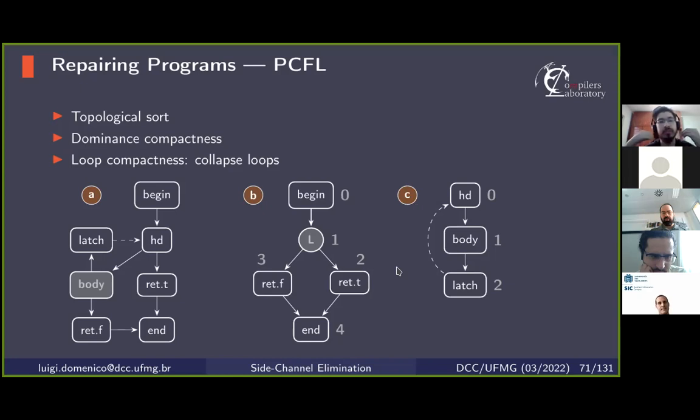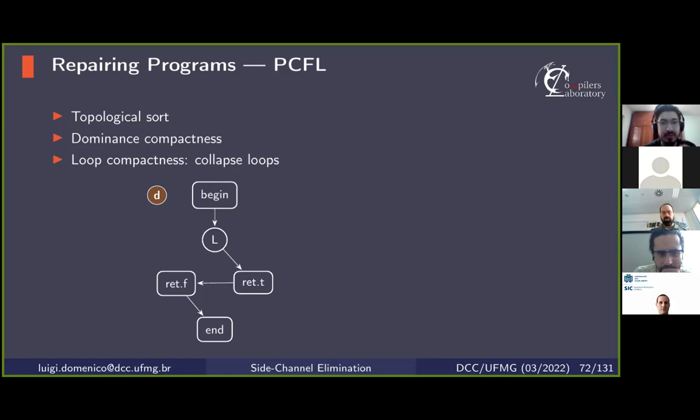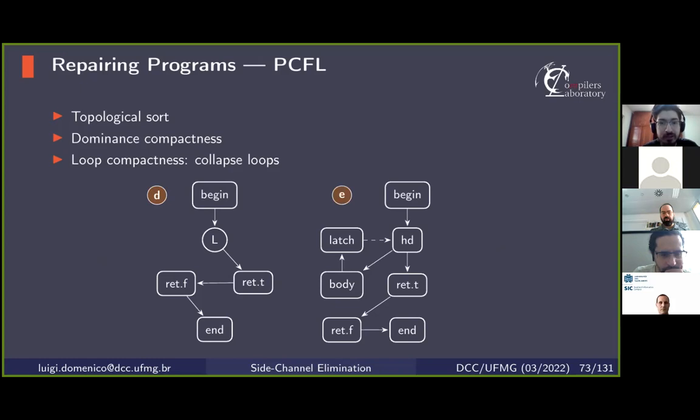So for tainted loops, the tainted exits, as I said, will not exist in the transformed program. And the public exiting edges, we redirect every public exiting edge to a single exit node, which is the one that comes first in the compact sort. In this case, it is return true. And this is the final partially linearized graph for this example. And notice that the exiting edge from body to return false no longer exists. So the loop formed by body, latch, and header now can only terminate due to public information.